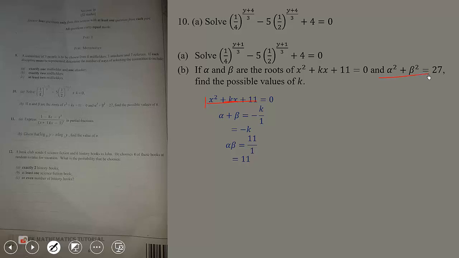Now we're given this equation that alpha squared plus beta squared equals 27. We know alpha squared plus beta squared is the same as alpha plus beta all squared minus 2 alpha beta equal 27. So if that is the case, we can substitute alpha plus beta, which is negative k, then alpha beta, which is 11, equal 27. Now we get 22 plus 27, which is 49. So k is equal to plus or minus square root of 49. That will give us negative 7 or 7.